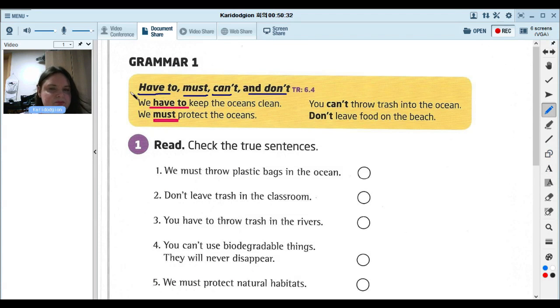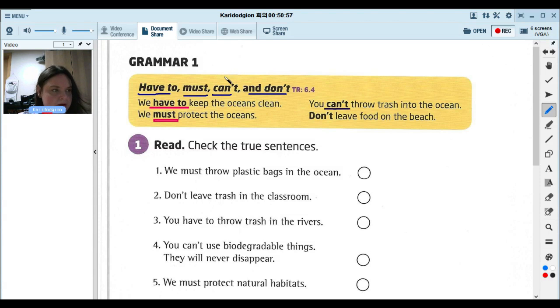Because if we don't, maybe there will be a lot of pollution, a lot of animals will die. We won't have fish to eat, so no more sushi, no more squid. That's horrible. So we must protect our oceans. You can't throw trash into the ocean. So don't do that because it's bad.